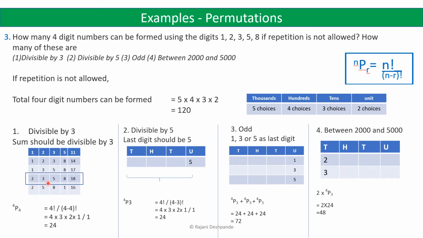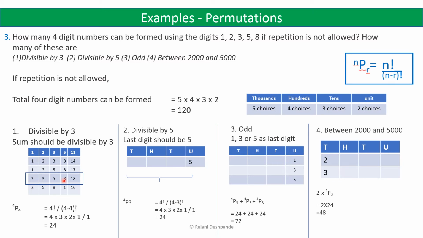So we have 2 3 5 8, these 4 digits, and we can arrange them again in different ways, because their sum is not going to change. The sum is going to remain 18, and since 18 is divisible by 3, the 4-digit number formed by these digits is also divisible by 3.